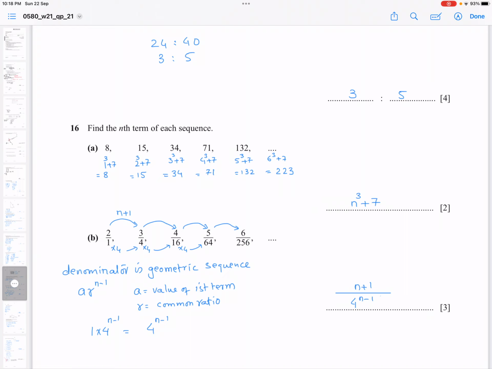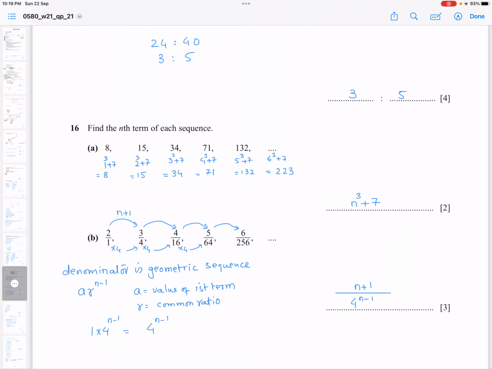Now come to the denominator: 1, 4, 16, 64, 256. So multiply 4 by 1, you get 4, the next term. Multiply 4 by 4, you get 16. So 4 is multiplying with each term. So this is a purely geometric sequence. In a geometric sequence, we write the nth term formula like a r power n minus 1. You have to remember this.